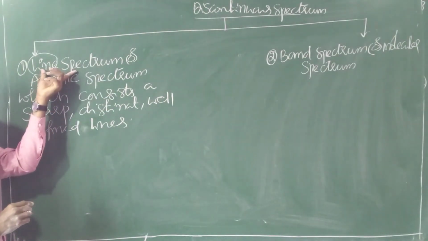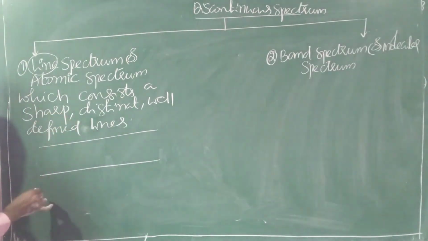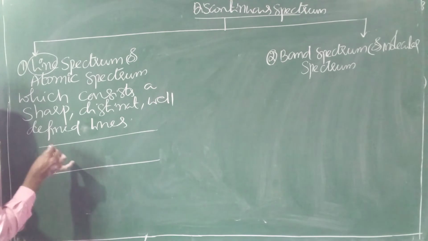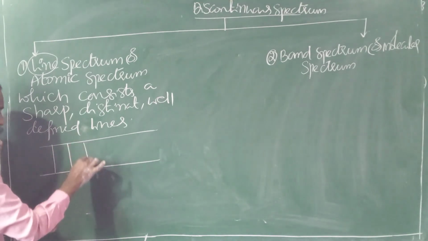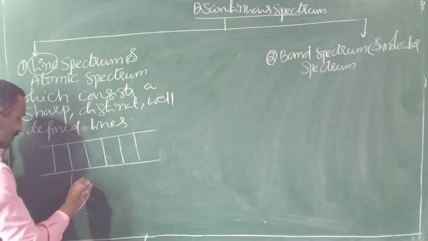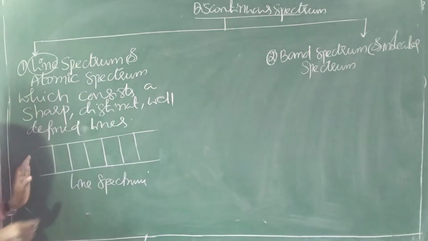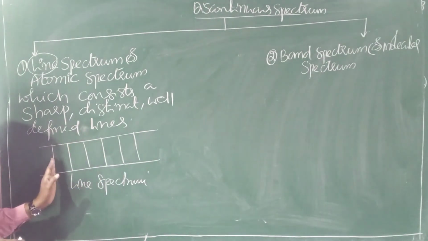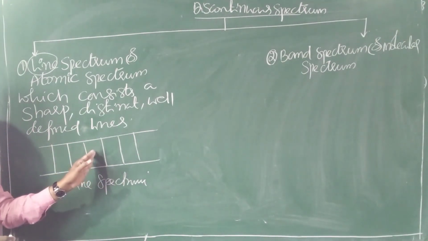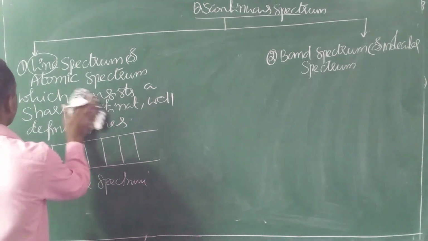That type of spectrum is known as line spectrum. A line spectrum contains sharp, distinct, well-defined lines like this. This is an example of a line spectrum. Generally, this line spectrum is given by atoms.